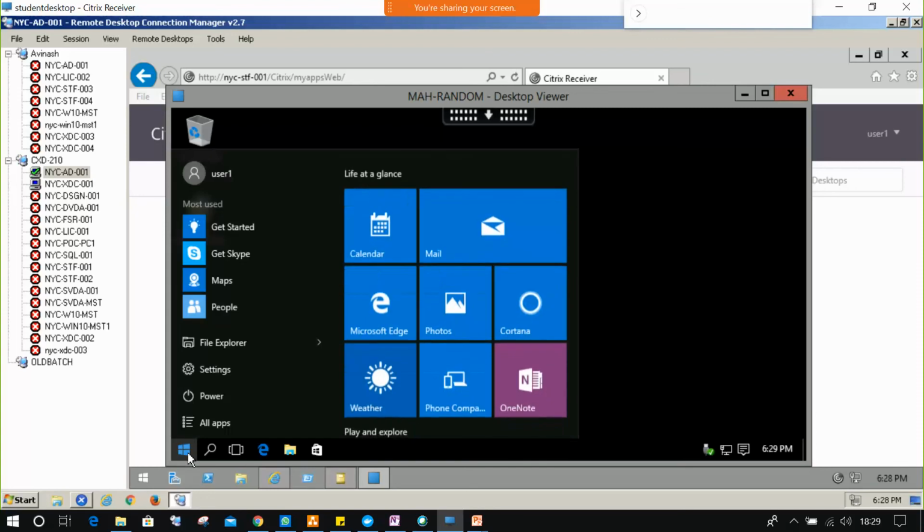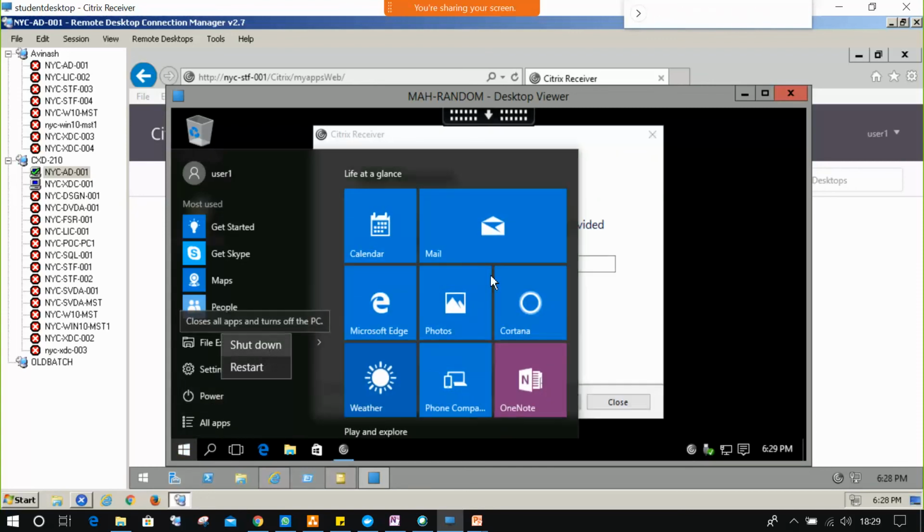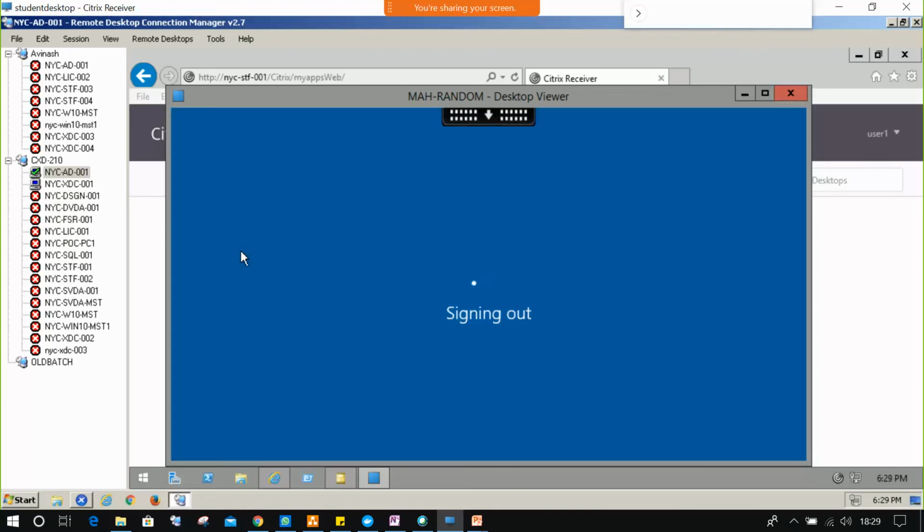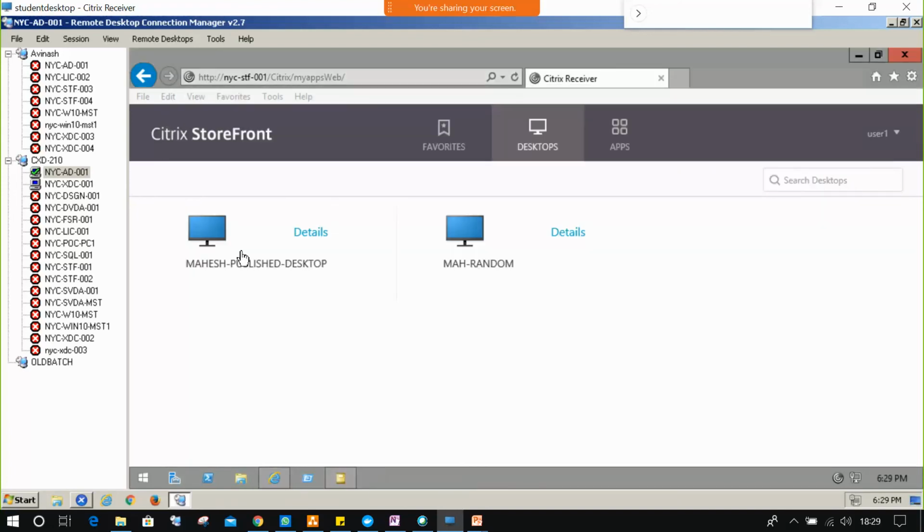Now just start, power, shutdown, or we have an option called sign out. I just click sign out and again I am clicking here.